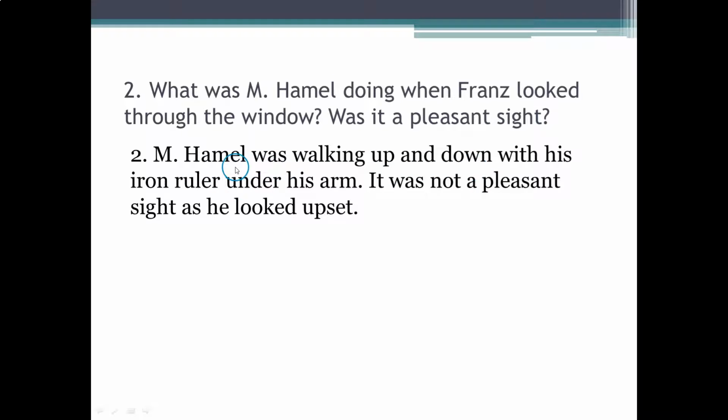So you can underline then. What was he doing? He was walking up and down with his iron ruler under his arm. This also you can underline, with his iron ruler under his arm. And was it a pleasant sight? It was not a pleasant sight as he looked upset.